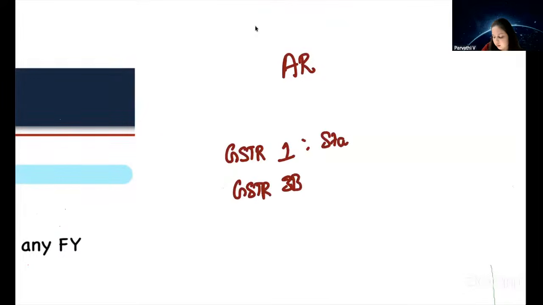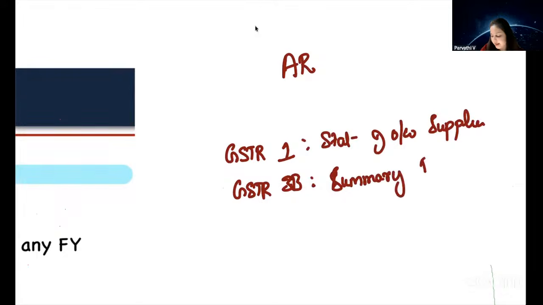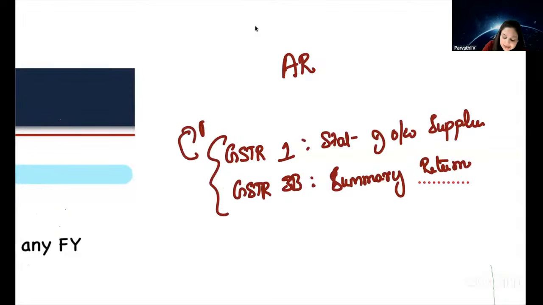What is GSTR1? Statement of outward supplies. What is GSTR3B? A summary return. So every month, a normal registered person files 2 returns. In addition to filing these returns, if his aggregate turnover for that financial year is greater than 2 crores, he will also have to file an annual return for that financial year in Form GSTR 9.